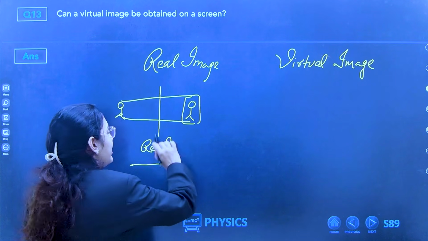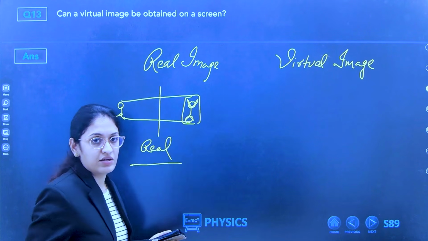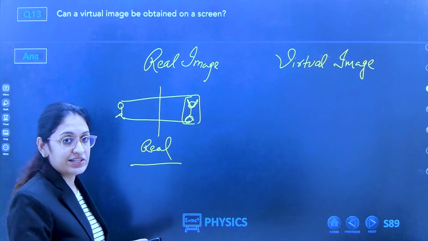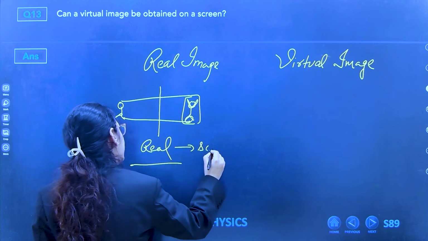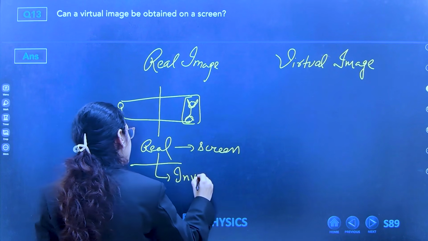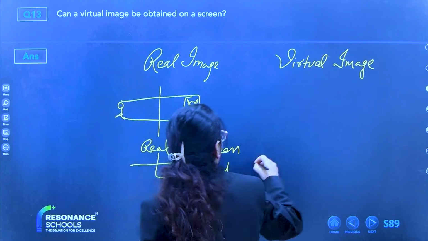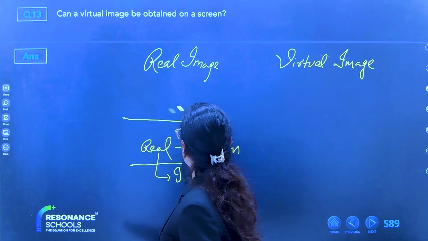Clear? But real images are inverted. So this should be your leg and this should be your head. Real images are inverted. These can be obtained on a screen, and they are always inverted. You will study it in mirrors. What are these actually?